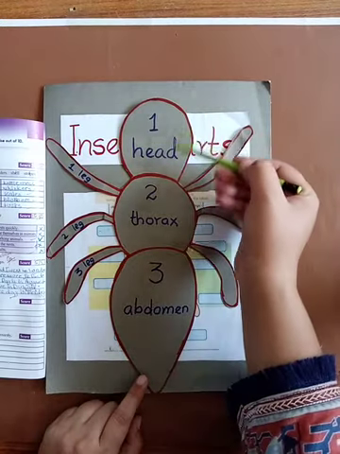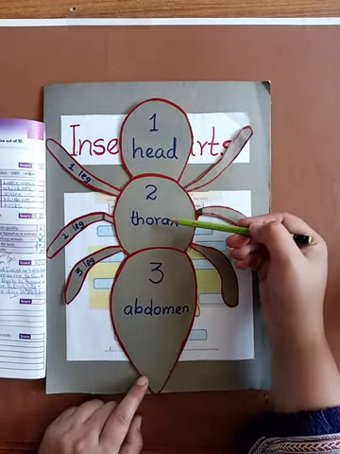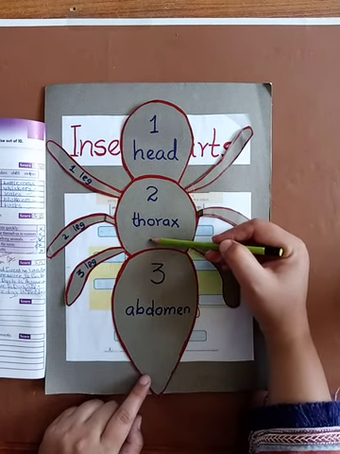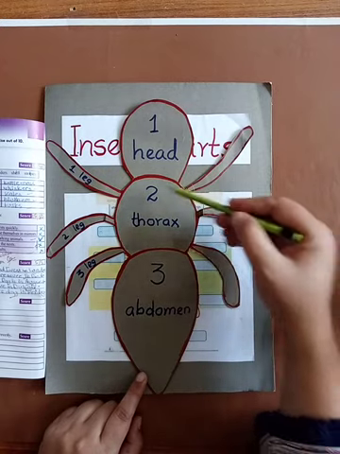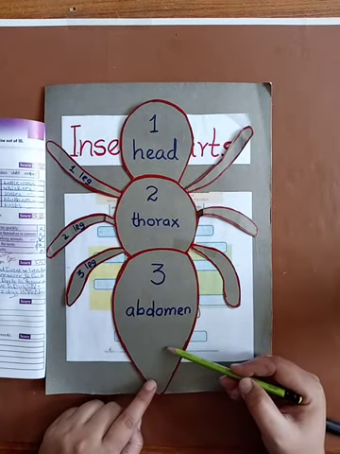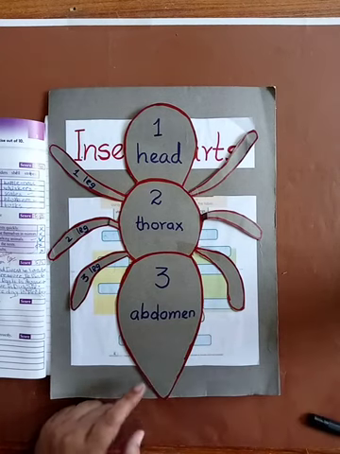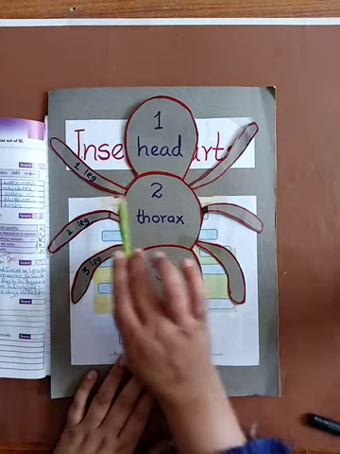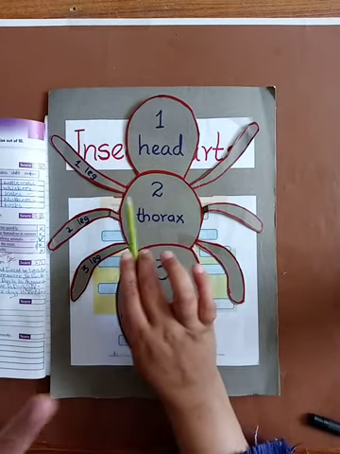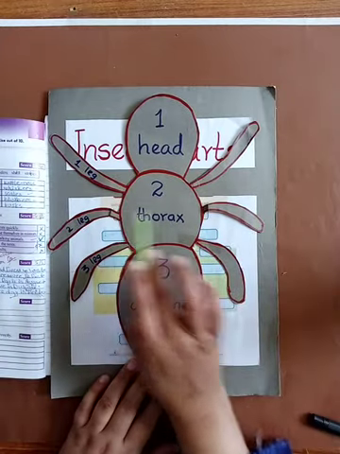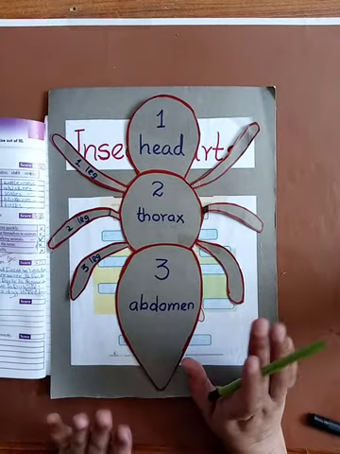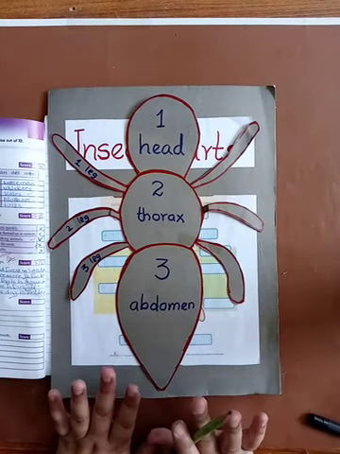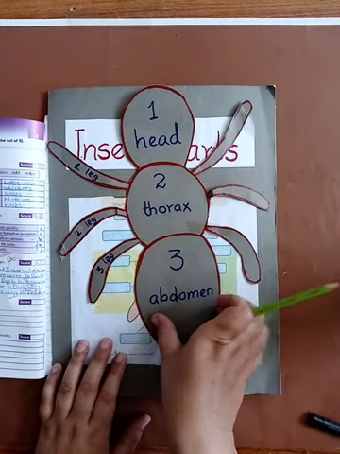First of all, its body is divided into 3 parts. The first part is the head, the second part is the thorax, and the third part is the abdomen. Thorax is the chest part, the middle part. The last part is the abdomen, that is the belly or tummy. The other information about insects is that they have a pair. When we have two of the same thing, we call it a pair. So they have 3 pairs of legs. Insects have 3 pairs of legs, and their body is divided into 3 main parts. This is the main information about insects.